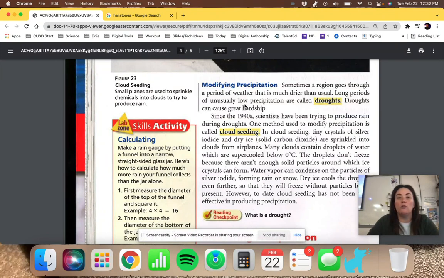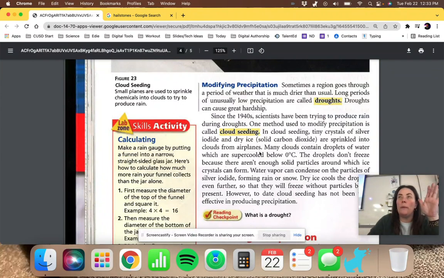Long periods of unusually low precipitation are called droughts. Droughts can cause great hardship. Since the 1940s, scientists have been trying to produce rain during droughts. One method used to modify precipitation is called cloud seeding. It's not very effective, but basically in cloud seeding, tiny crystals of silver iodide and dry ice. So the silver iodide is the particle that's super chilled by the dry ice, and they are sprinkled into